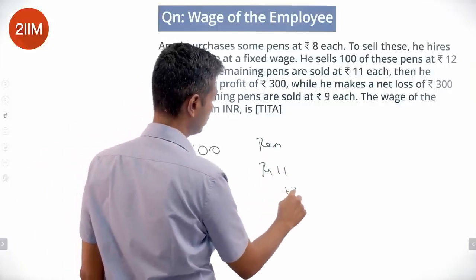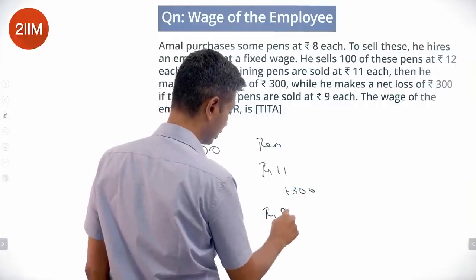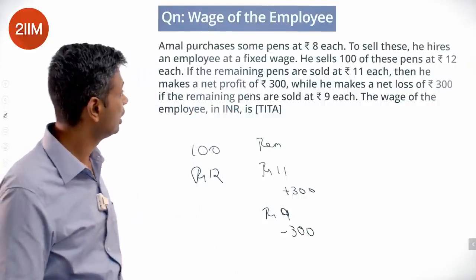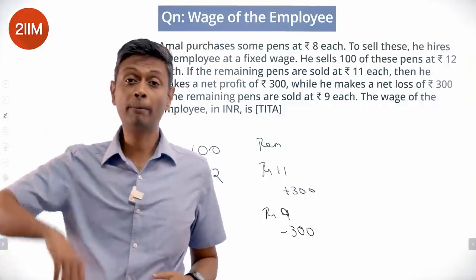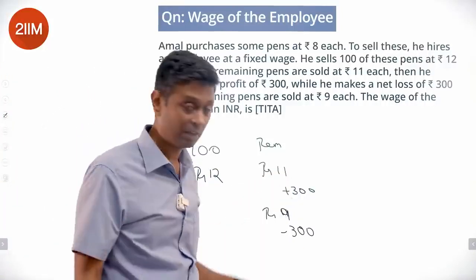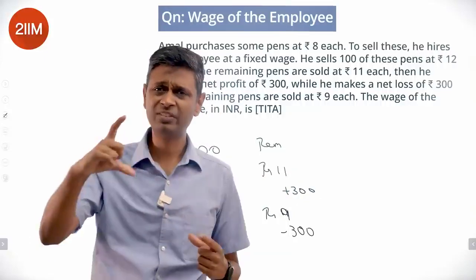He makes 300. Sorry, if he sells at 9, he loses 300. Straight away, it's super useful. If there's a swing of 2 rupees per pen, I go from plus 300 to minus 300. The difference between the amount of money I make is 600. At 2 rupees to the pen, instead of selling at 11, I sell at 9.